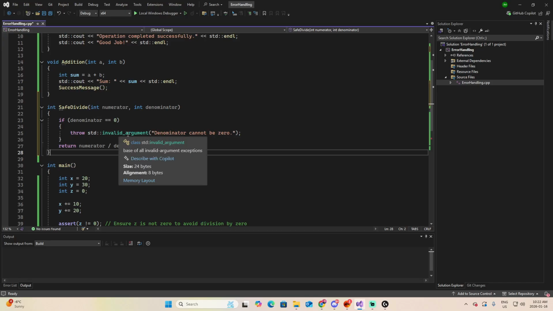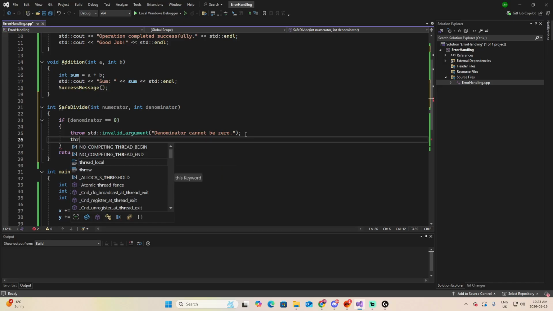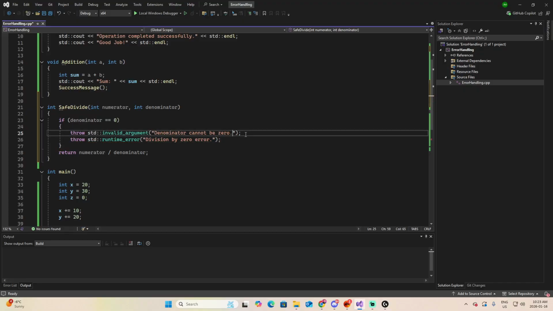It can be an invalid argument, but you also have other options. It can be a runtime error. In other words, here we're saying if the denominator is 0, something is wrong. We cannot return a valid result. So we throw a standard invalid argument error with the message that says denominator cannot be 0. Another usual standard error could be throw std::runtime_error, division by zero. This is a more generic type. I'm going to comment the previous one, but now let us see how to call this safely.